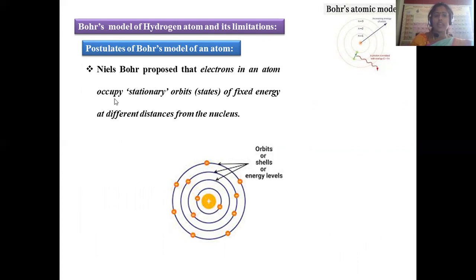Niels Bohr proposed that electrons in an atom occupy stationary orbits. The central nucleus is composed of nucleons, a combination of neutrons and protons, and around this nucleus electrons travel in their fixed paths. Those are called orbits. These are called stationary orbits, and will not vary. That path will not be changed. If they migrate from one path to another, what happens?